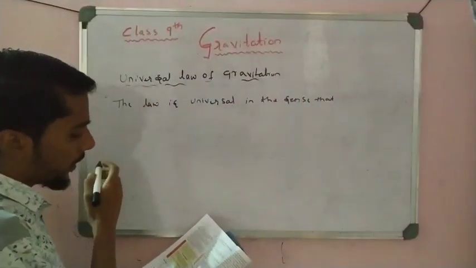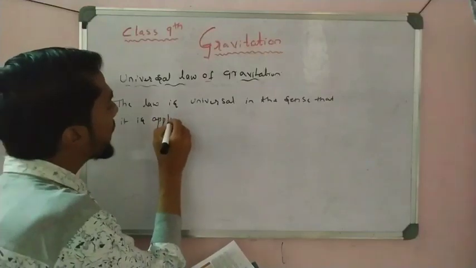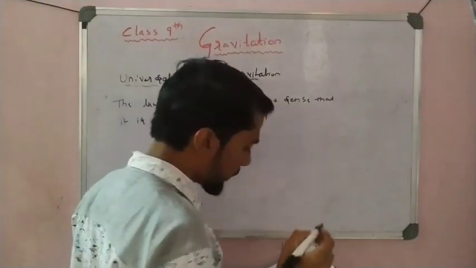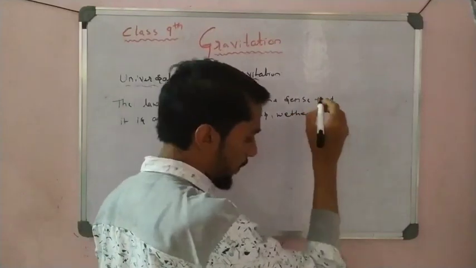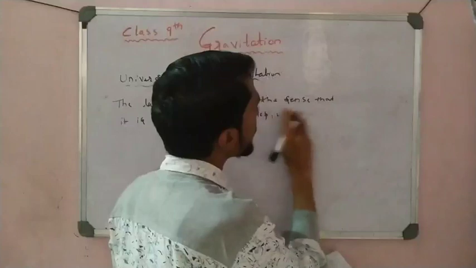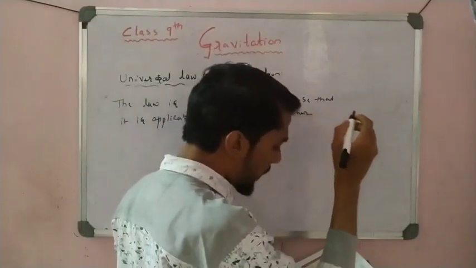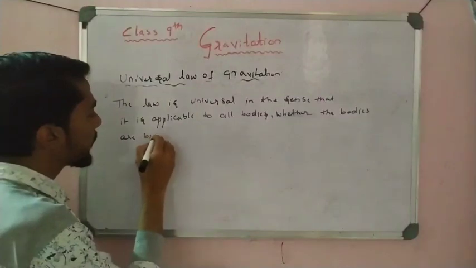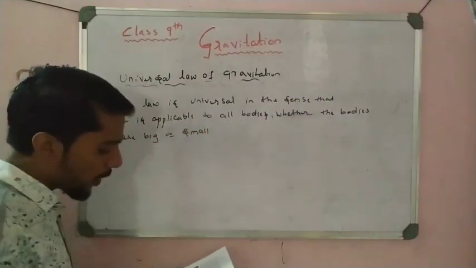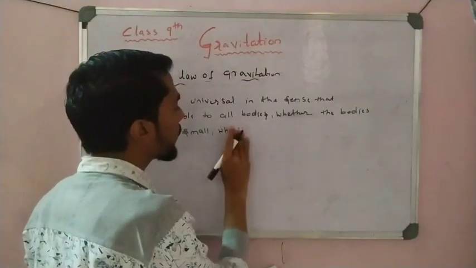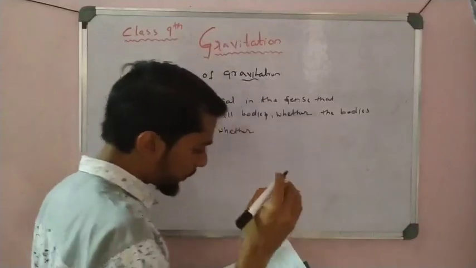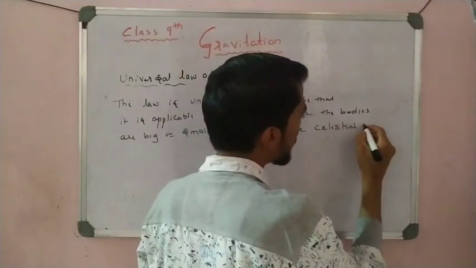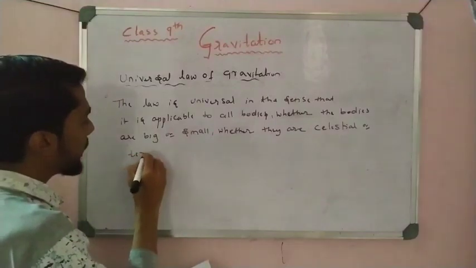Universal in the sense that it is applicable to all bodies, whether the bodies are big or small, whether they are celestial or terrestrial.